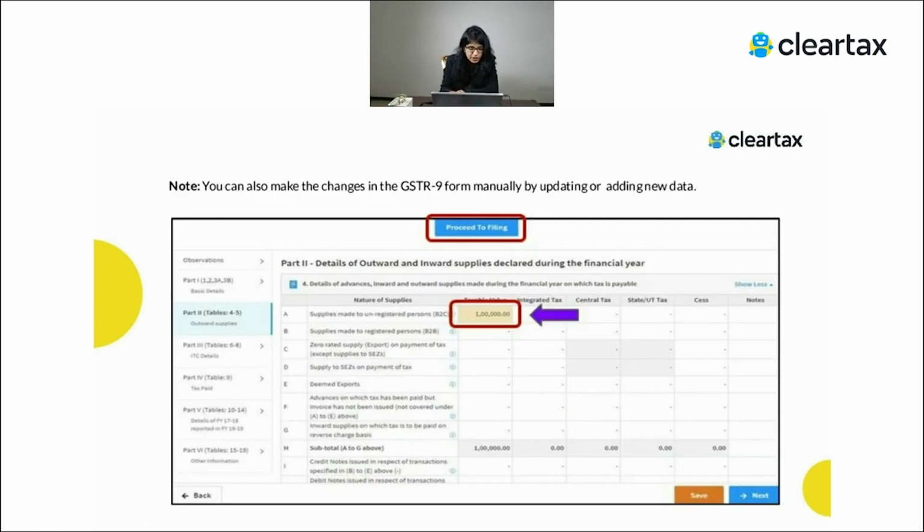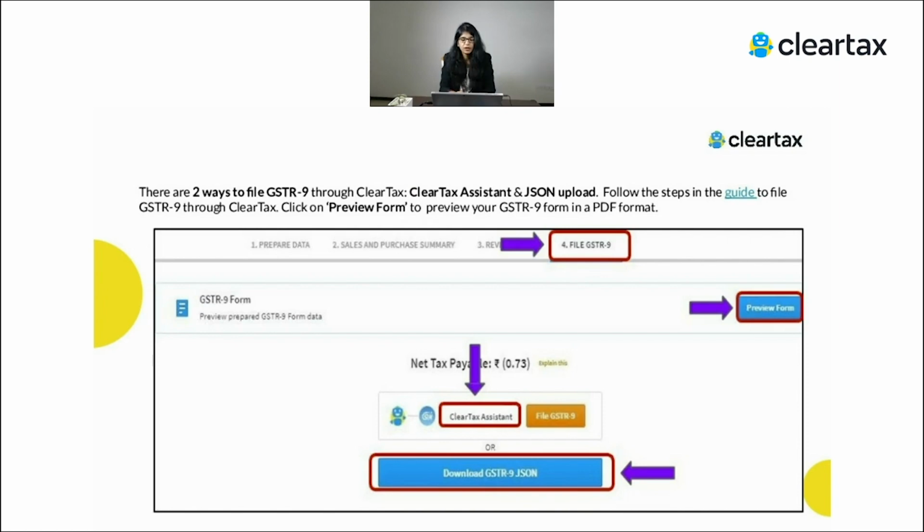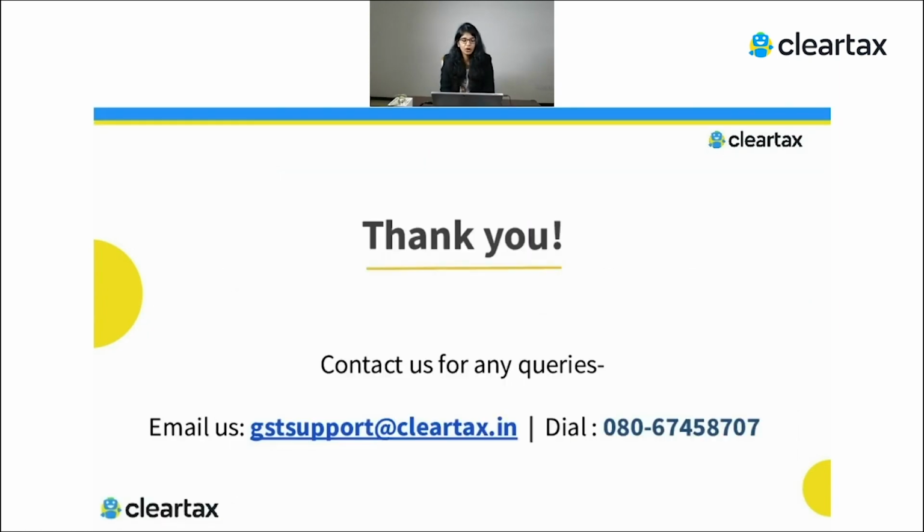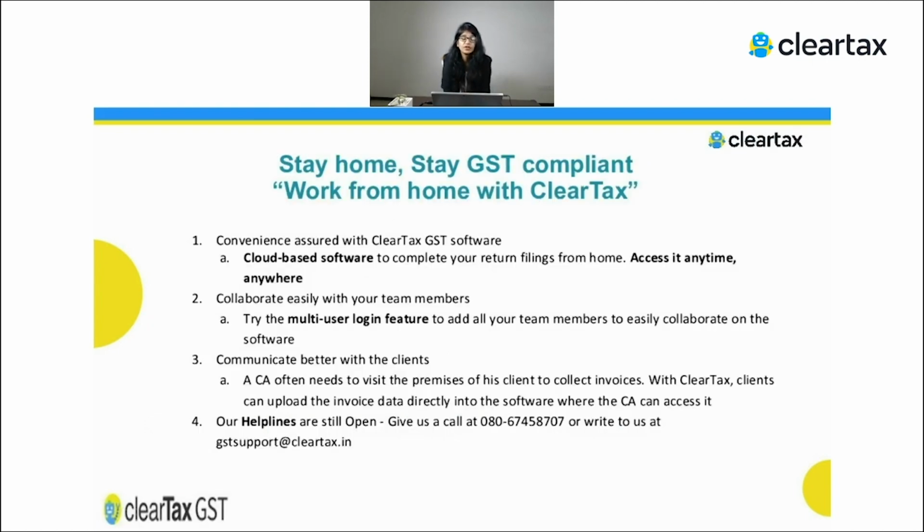After filling it over there, you can go ahead and file your return. So this is how you can file your entire GSTR 9 through ClearTax, which will help you in avoiding mistakes. At the same time, you can prepare your GSTR 9 for different clients and make sure they are ready, and then file all the returns in one go. So this is all possible.